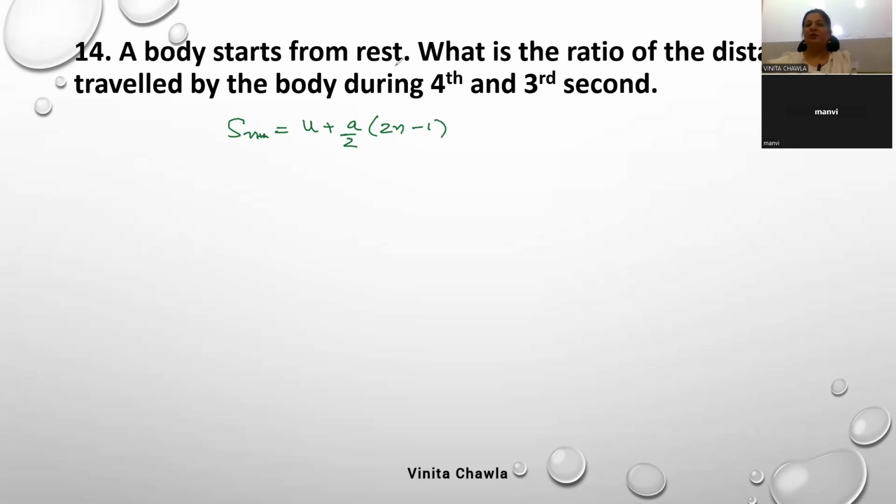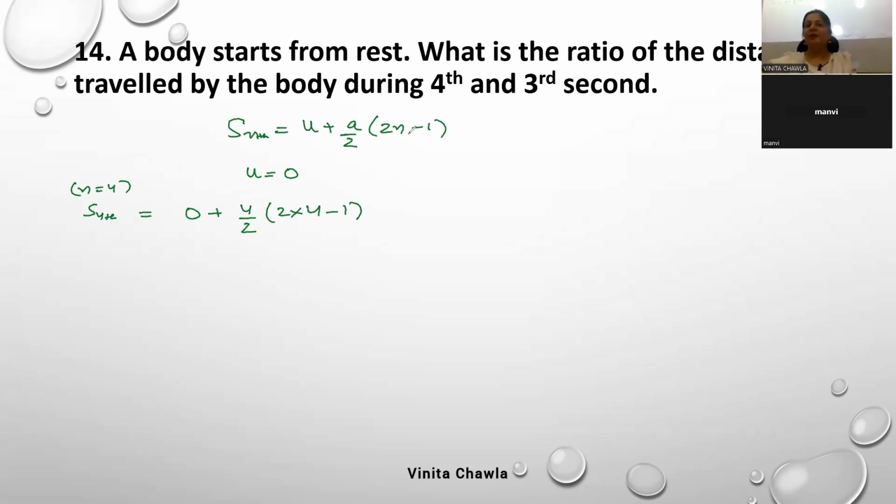So a body starts from rest. Starts from rest means initial velocity of the object is 0. What is the ratio of the distance traveled by the body during fourth and third second? Let's find S4 first. During fourth second, n is 4. Put n is equal to 4. What will you get? It's u plus a by 2, (2n minus 1). u is 0, n is 4, so 2 into 4 minus 1.